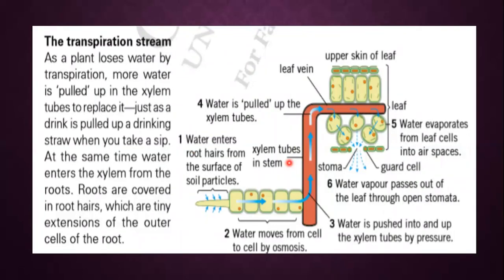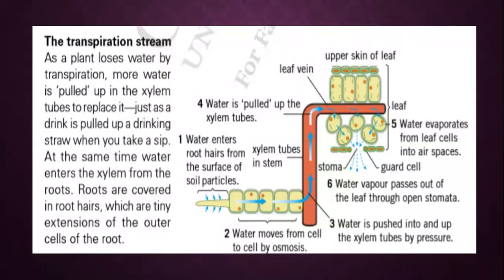Now the important thing to note down: the transpiration stream. I think this is very important for you all to clear your concept about the transpiration stream. What is meant by transpiration stream? For example, if you are drinking juice with a straw, whenever you take a sip, that sip is basically a source for the water to move upward.